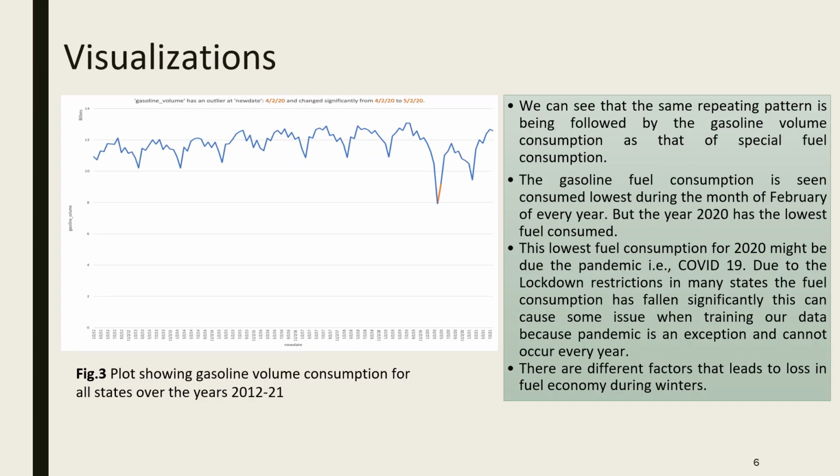In this graph, you can see the plot showing the gasoline volume consumption for all states over the years 2012 to 2021. The date has been taken on the x-axis and the gasoline volume on the y-axis. We can see that every year February is the lowest fuel consumption month, and in 2020 there is a large drop in fuel consumption, because of COVID-19 and lockdown restrictions. And there are different factors that lead to loss in fuel economy during winters.